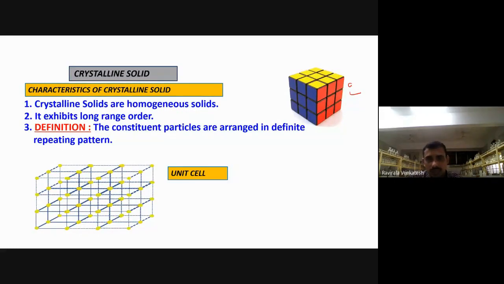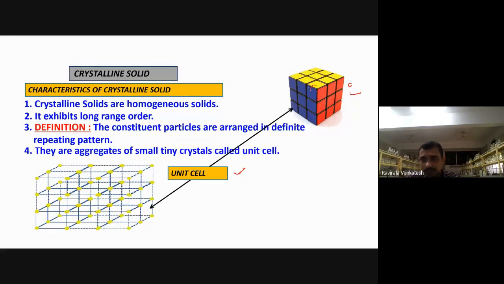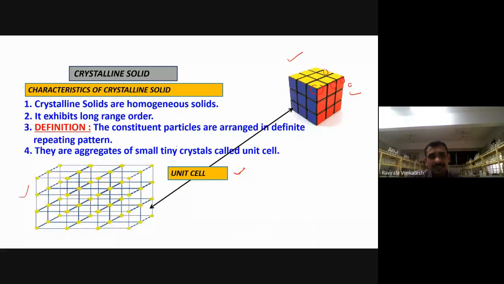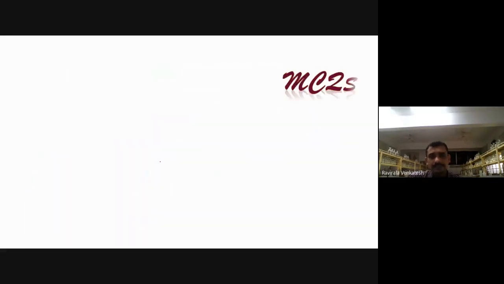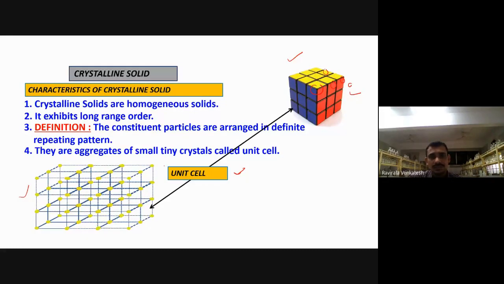This is called a unit cell here. Now, whatever you got, the entire thing is called a unit cell, isn't it? So here also one cube, one cube, one cube, all these cubes are arranged like this. Same thing arranged here. This is called a unit cell. A unit cell is nothing but several cubes repeatedly arranged in this structure. This is called a unit cell here.